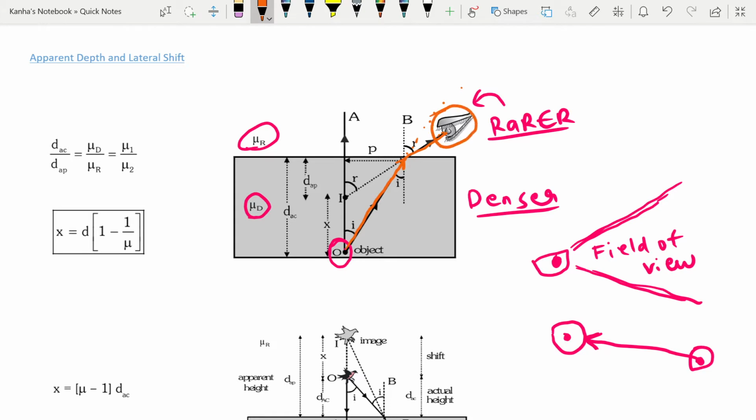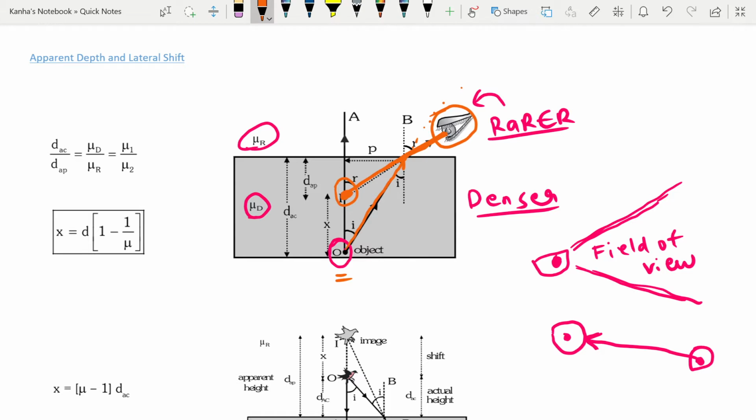So it assumes that the object is along this line that I'm darkening right now, somewhere around this point. The actual body is somewhere else, but the eye assumes that the body is at some other place. You might have seen it in a lake or a pool, that you're not able to correctly say where your feet are or where some pebbles are on the floor. This is why this happens.